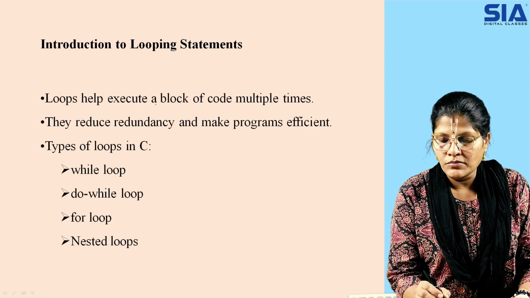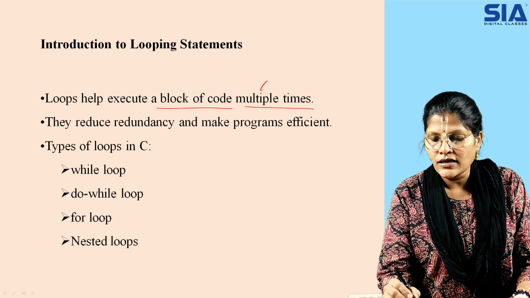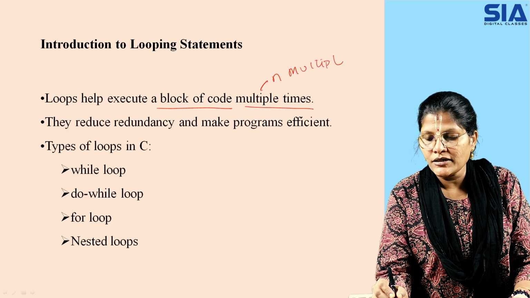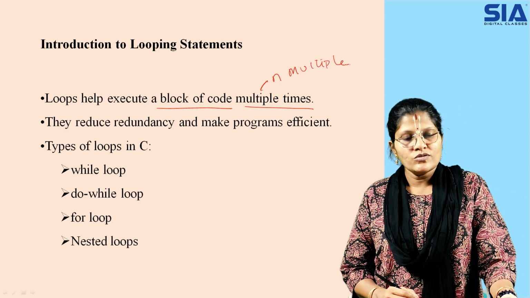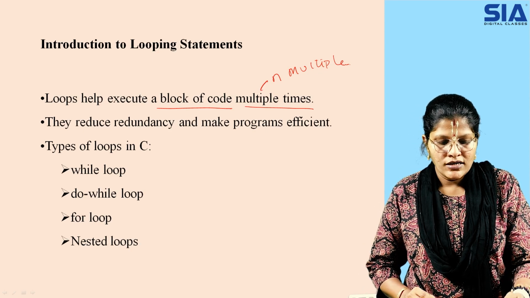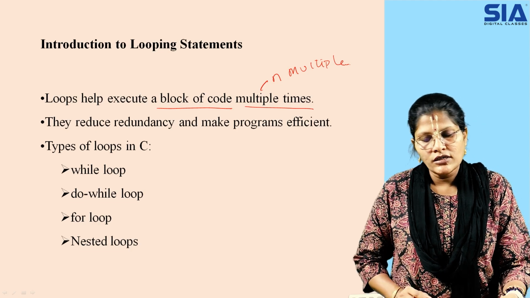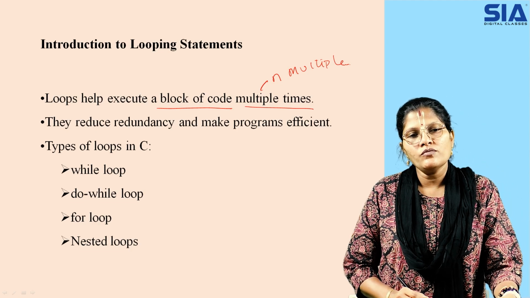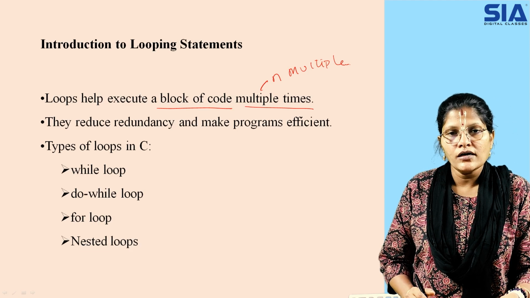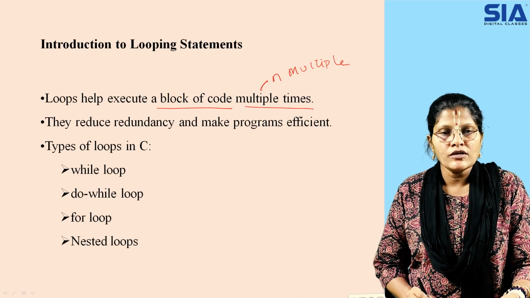Looping means executing a block of code n number of times, that is, multiple times. What do you mean by multiple? Until a particular condition is satisfied, it goes on executing, and once the condition is satisfied, it will terminate its process and come out of that particular loop. Whenever you use a looping statement, the same work is repeated again and again, which shortens the program code, and we are able to make maximum use of the benefits of looping statements.